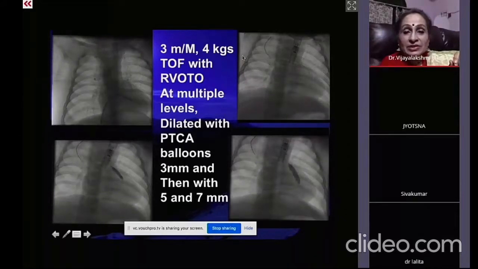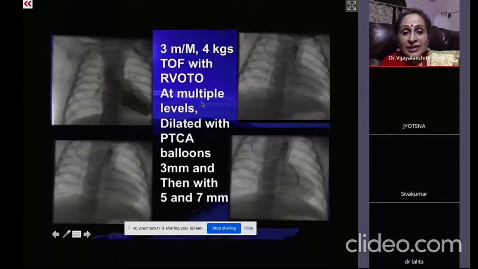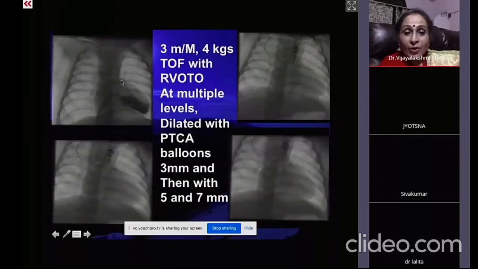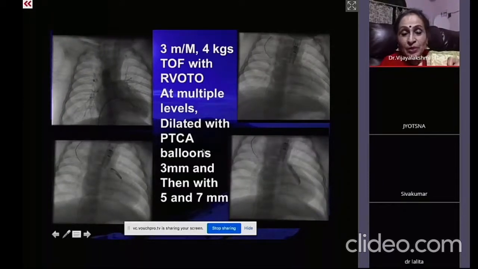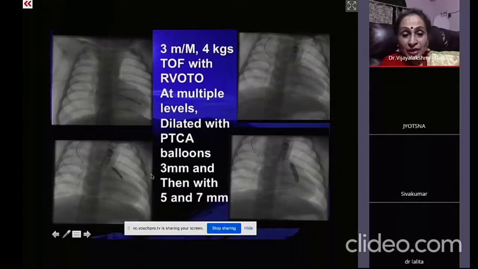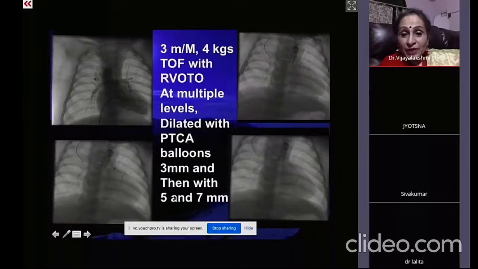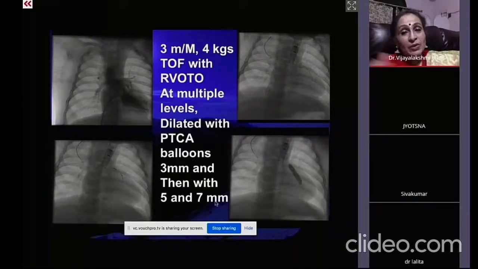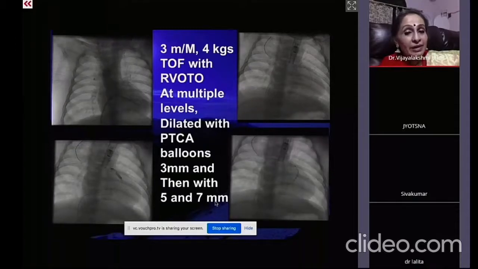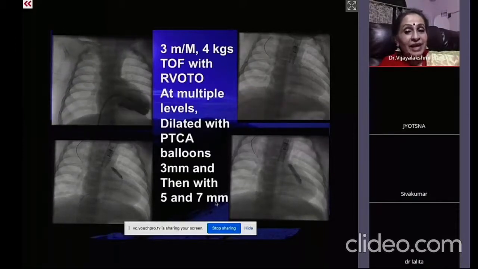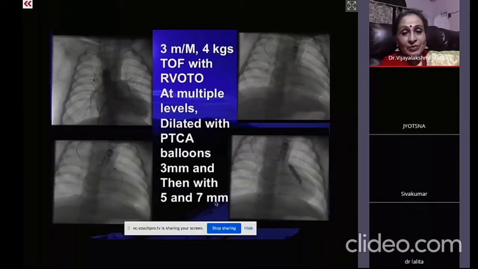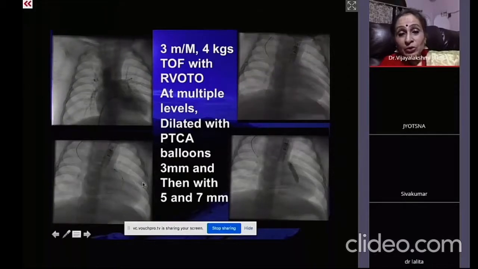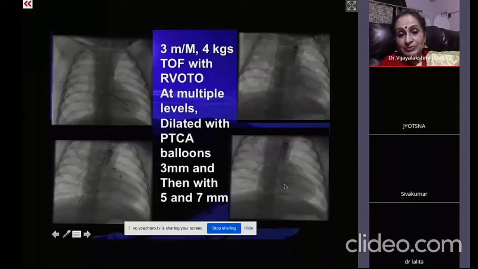So this is a 3-month-old baby where you can see that at multiple levels there are obstructions, RVOT, valvar, and also supravalvar stenosis is there. So first I started with the 3 millimeter balloon, and then went with the 5 millimeter and then 7 millimeter balloon. So this is how you can go, even the renal artery balloon you have, even that can be used in small children. So this is how you go graded with the 2.5, 2, 3, and then 7 millimeters.